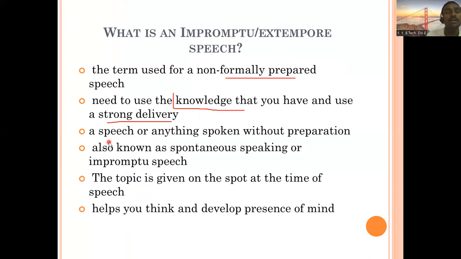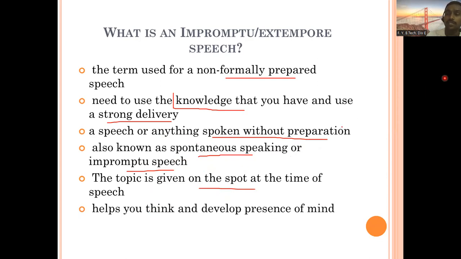A speech or anything spoken without preparation. So what is the meaning of impromptu or extempore? It can be any speech, or a talk also, spoken without preparation, also known as spontaneous speaking or impromptu speech. The topic is given on the spot at the time of speech.